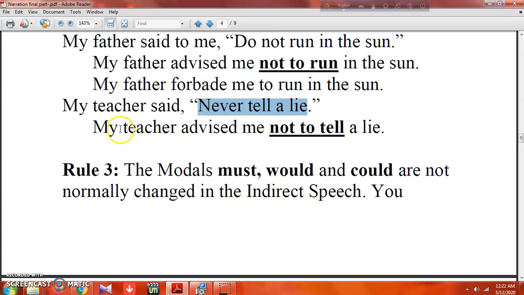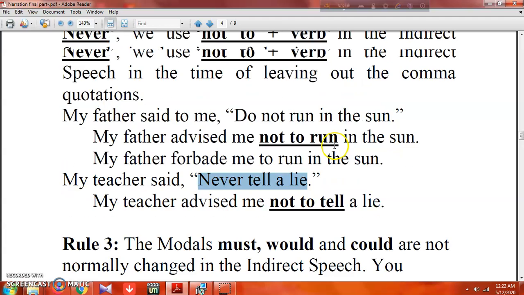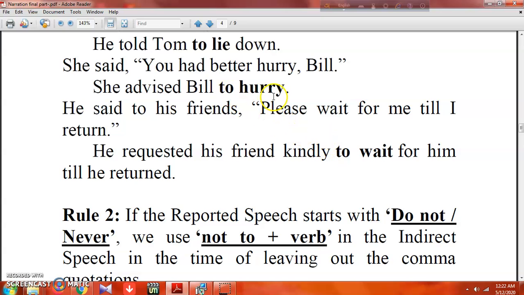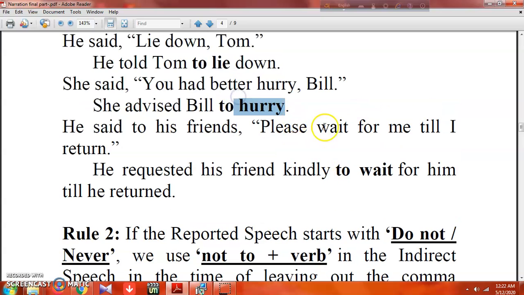So my teacher advised me not to tell a lie. This is also very simple. So rule 2 says if you find do not or never, you better use not to plus base verb. And earlier it was just to plus base verb.